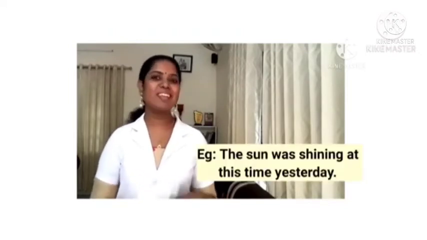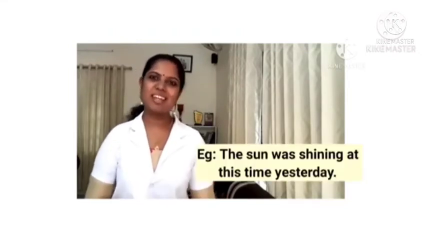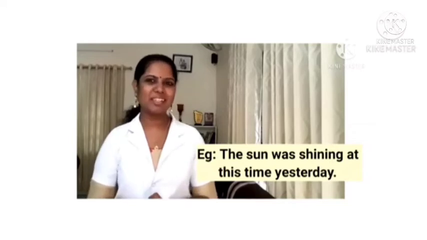For example, the sun was shining at this time yesterday. What do you mean by that, children? Today it is a cloudy day, but yesterday at this time the sun was shining bright. So it was an ongoing action for some time in the past. It continued for some time in the past. So in order to denote such action, we can use past continuous form.